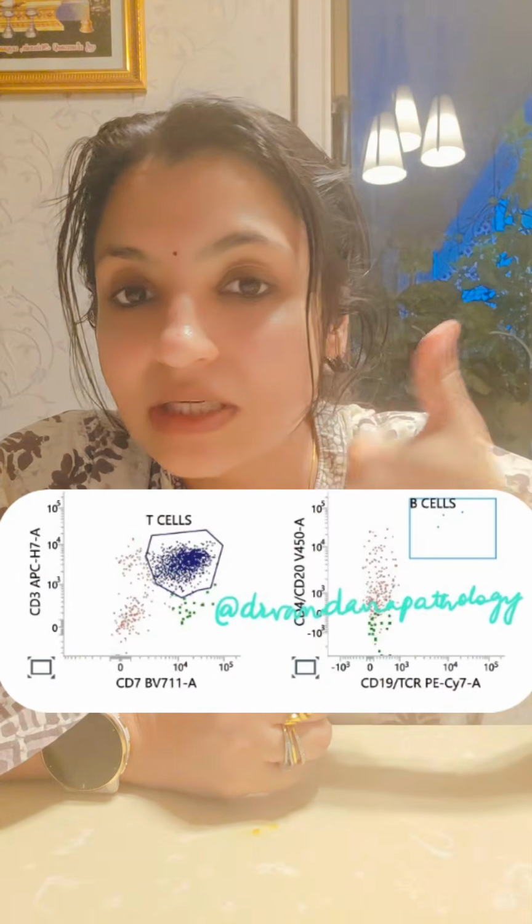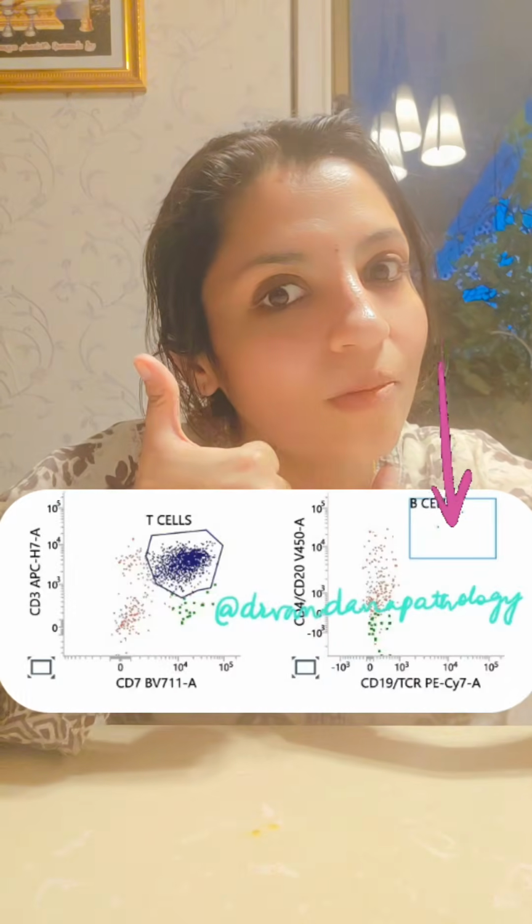You'll do a CBC investigation, and the CBC was done. A recurrent infection in a child, we usually do a lymphocyte subset. So we did a lymphocyte subset by flow cytometry, and what did we find? We found that there are no B cells. So can you see the CD20 CD19 plot here? No B cells, but T cells are perfectly normal here.